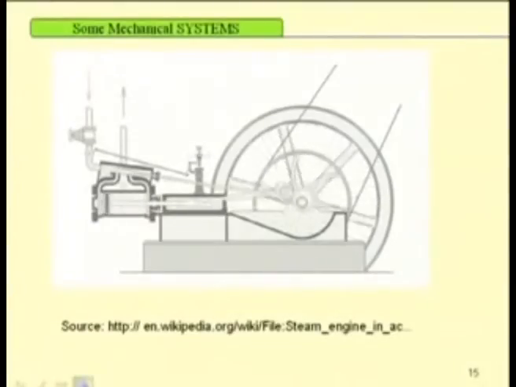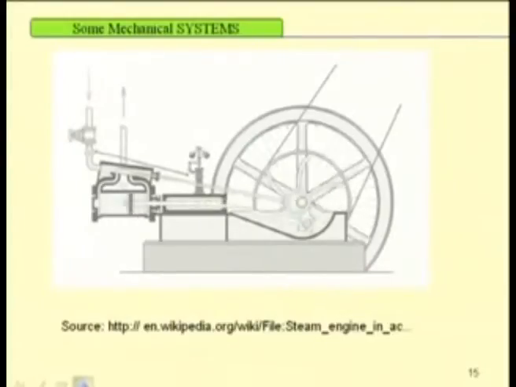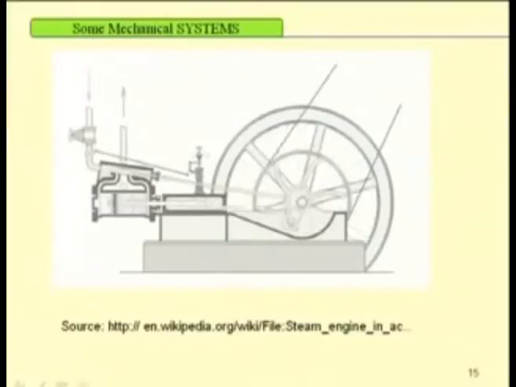So, this is the animation for the steam engine. You can see different mechanical parts associated with the steam engine. You have a cylinder piston arrangement, then this is the governor, the connecting rod, and this crank is rotating the wheel.